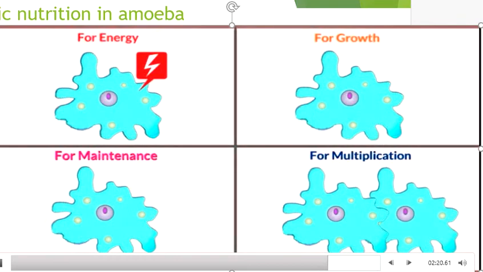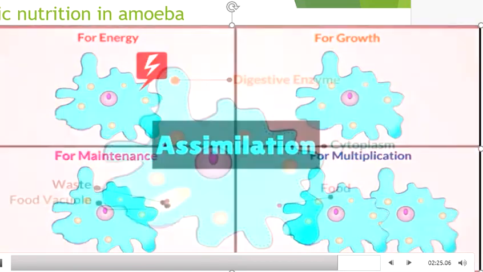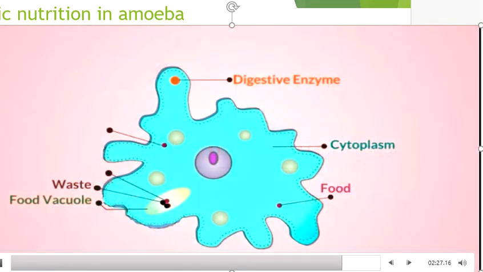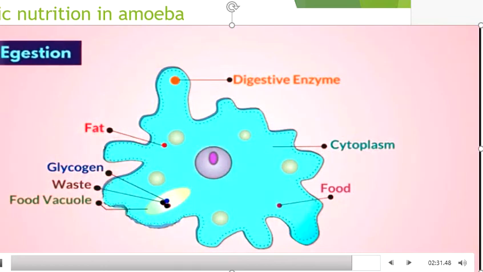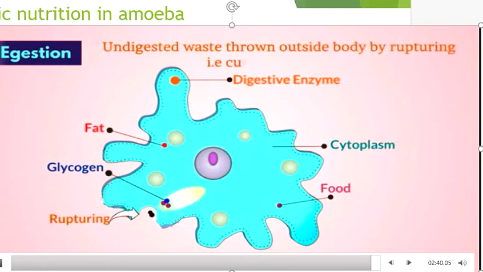This is called assimilation. Excess food is stored as glycogen and fats. Egestion. The undigested waste is taken near the cell membrane and then thrown outside the cell body by rupturing, that is, cutting the membrane. This is called egestion.